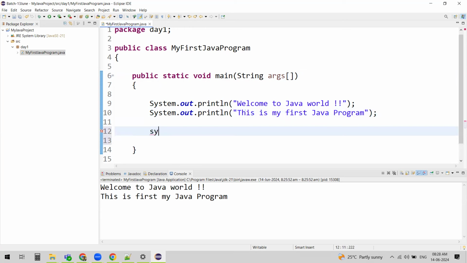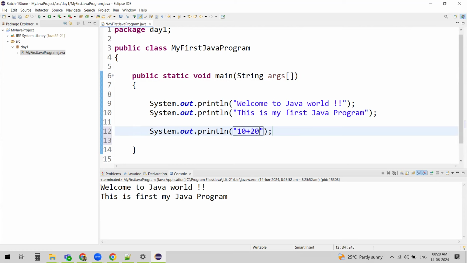So I can just say, for example, I wanted to add two numbers, say 10 plus 20, something like this, right? If I do it like this, let's run it and see. If you see, it just says 10 plus 20. But if my expectation is the result of 10 plus 20, I should not be enclosing that in double quotes.